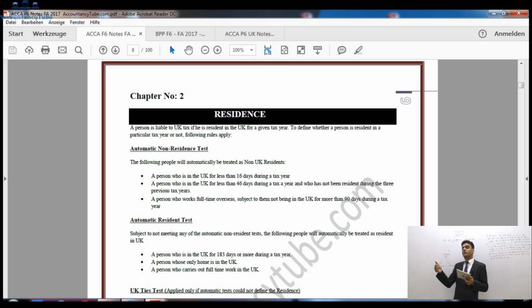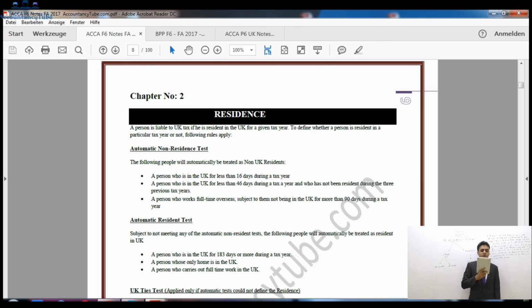So the first condition was just the 16 days, regardless of your previous resident status. The second option is that if you have spent 46 days or less, you must not be UK resident in the previous 3 tax years. Alright?